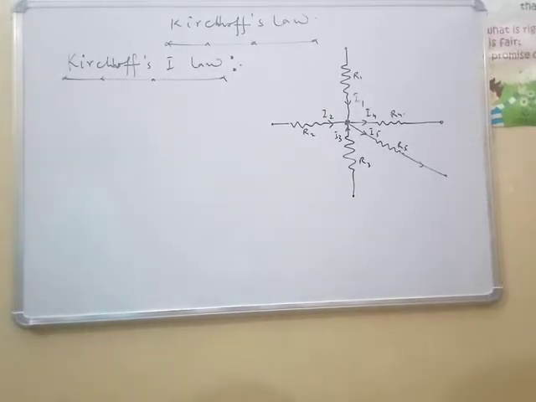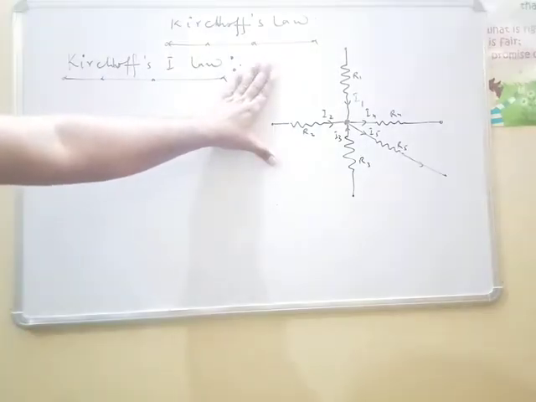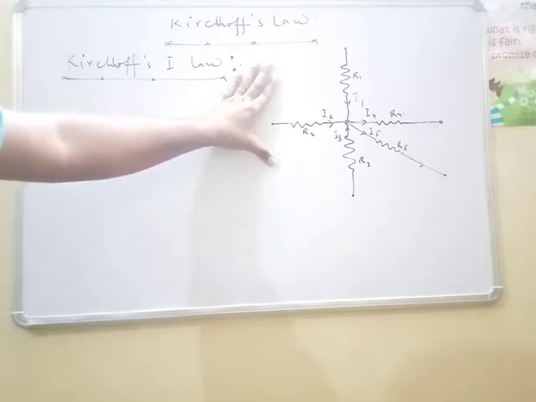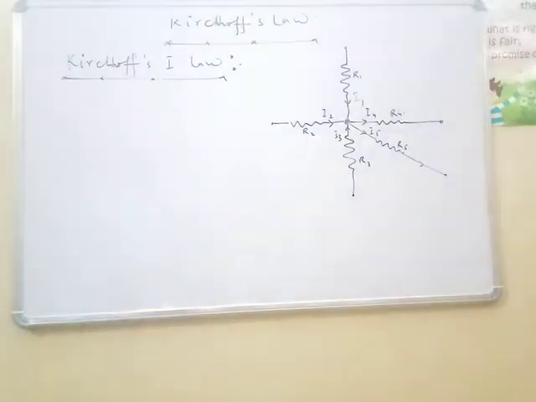Kirchhoff's first law, or junction rule. Kirchhoff's first law states that the sum of all the currents entering any point or junction must be equal to the sum of all currents leaving that point or junction. In other words, it may be stated as the algebraic sum of all the currents meeting at a point or junction in a closed electrical circuit is 0. That is,